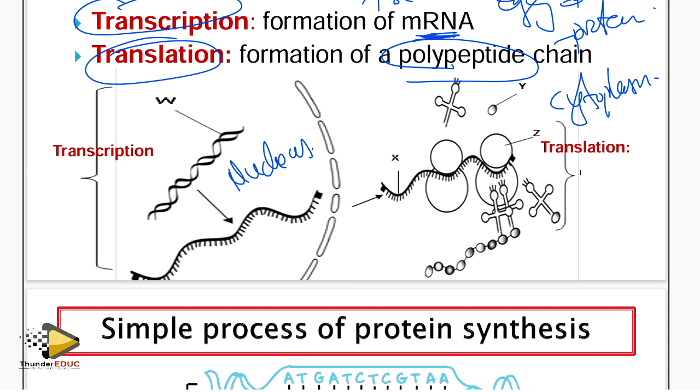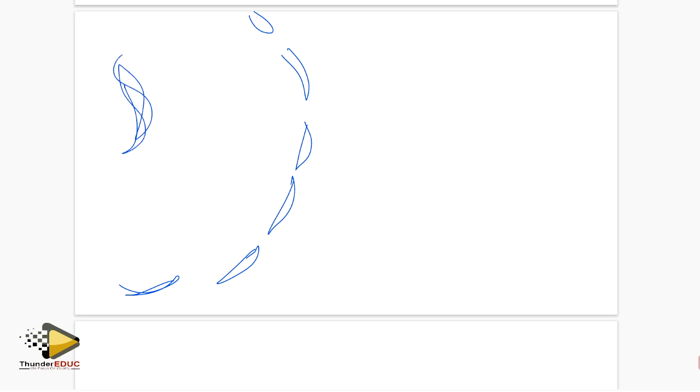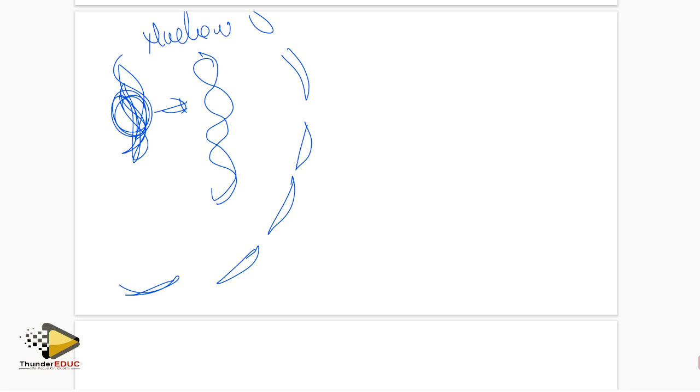So how do I know that this is transcription? When you bring a question, you always say that if it has a membrane which is surrounding something, then you have something coiled that way, or in the form of a helix, then you just know that this is the nucleus, and this is the cytoplasm.